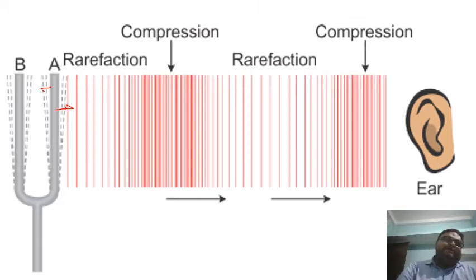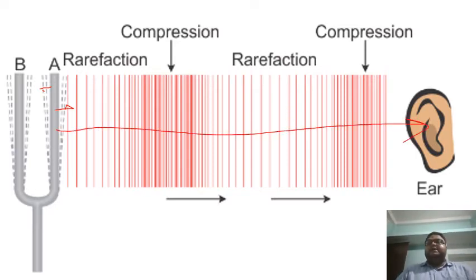So what is rarefaction? Rarefaction is when the molecules of the air are getting separated more, and compression is when the molecules of the air are getting pushed together, right? So there is compression and rarefaction happening here. By means of this compression and rarefaction, the sound reaches from this tuning fork into our ear.